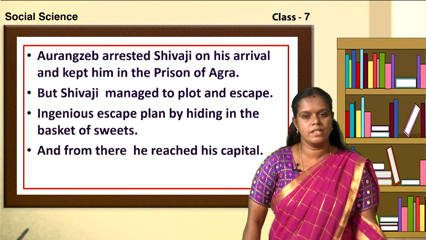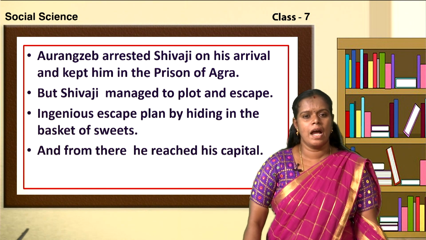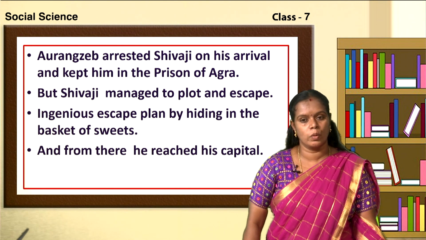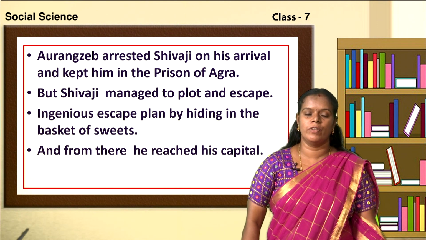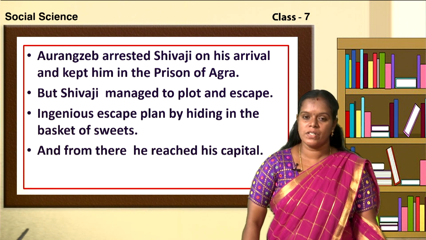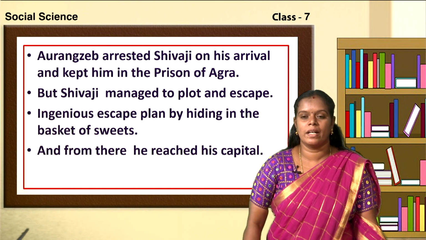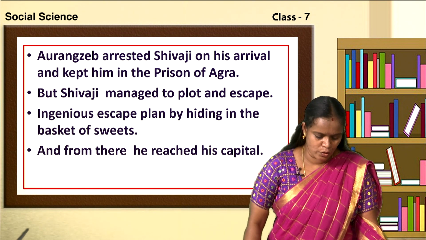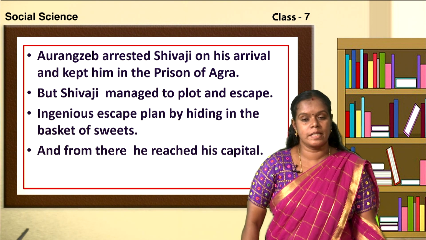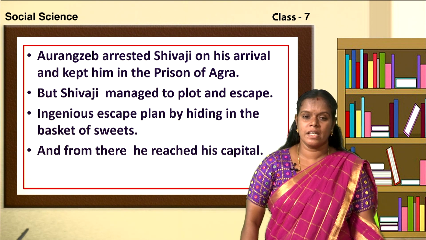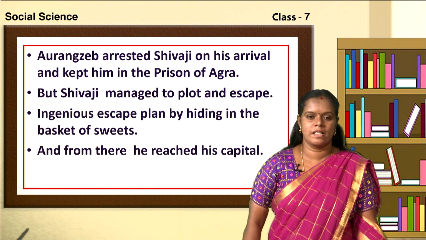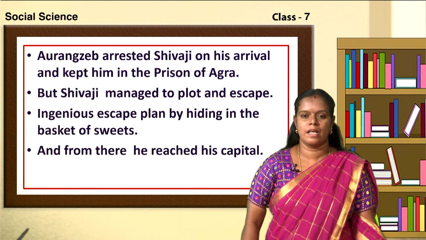Aurangzeb arrested Shivaji on his arrival and kept him in the prison of Agra. So when Shivaji arrived at the court of Aurangzeb, Aurangzeb arrested him and kept him in the prison of Agra. But Shivaji managed to plot and escape. Plot here means he managed to plan secretly and escape from the jail. This was an ingenious escape plan, hiding in a basket of sweets. And from there he reached his capital.